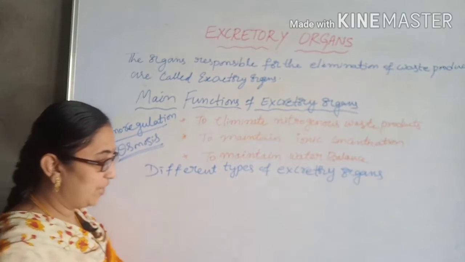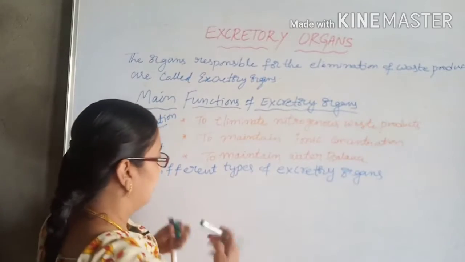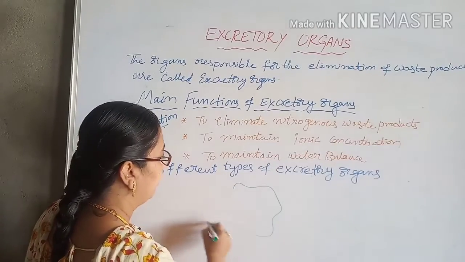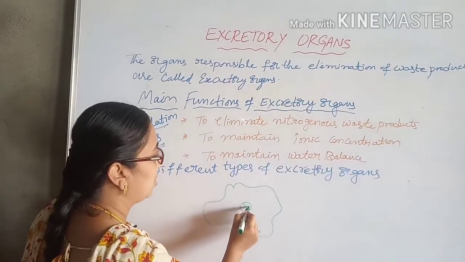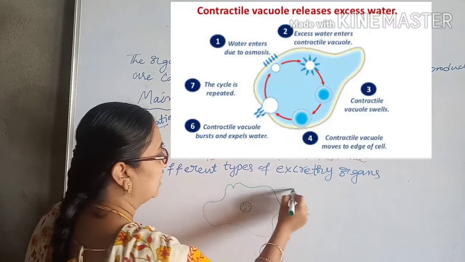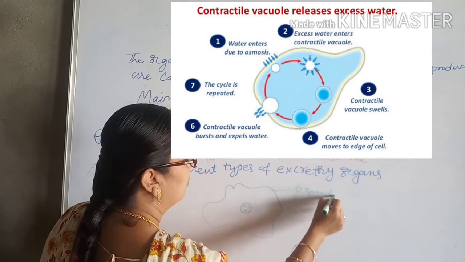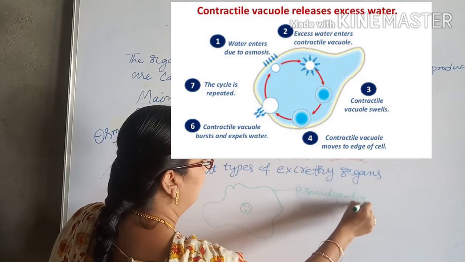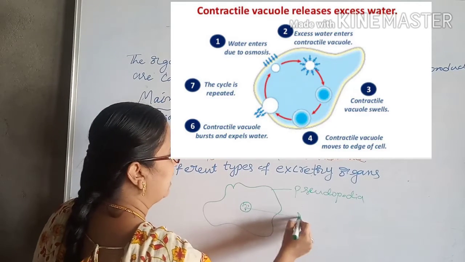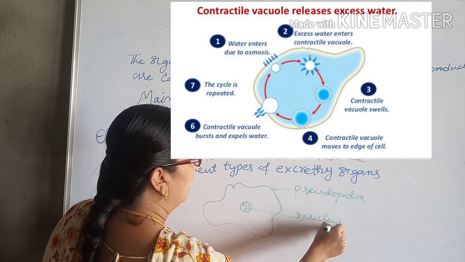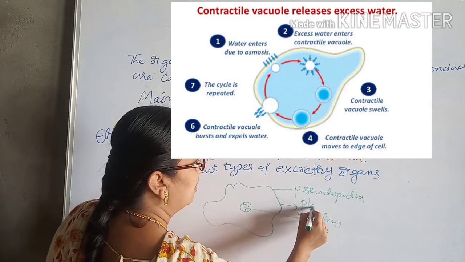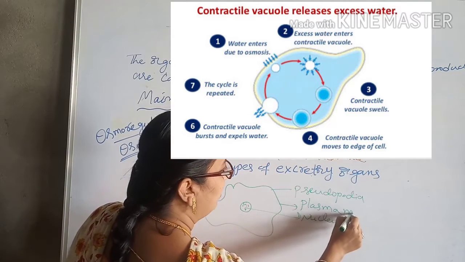For example, if you see the simple diagram of the amoeba, the amoeba is a shapeless organism, right? It consists of pseudopodia and a central nucleus, and the outer membrane is called the plasma membrane.